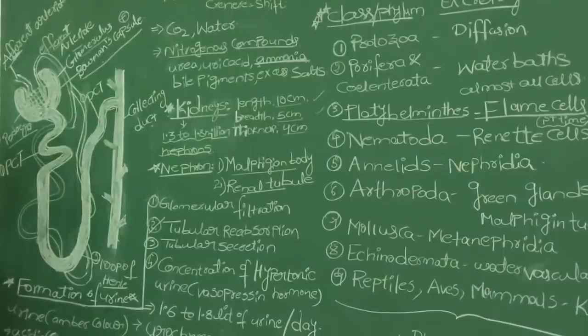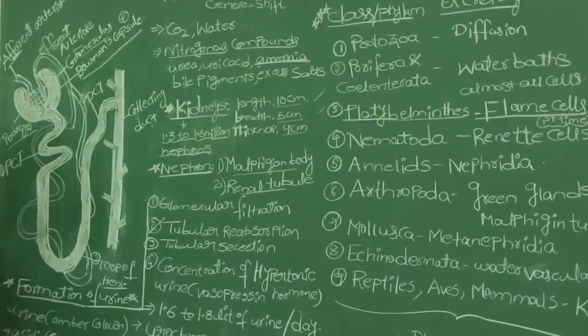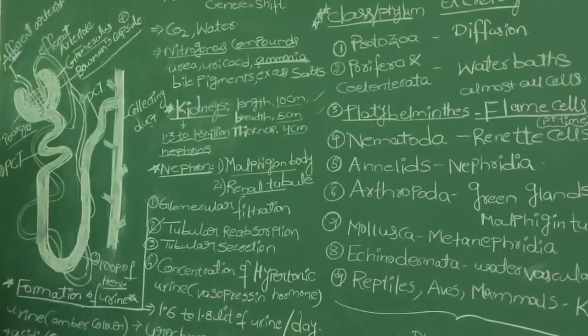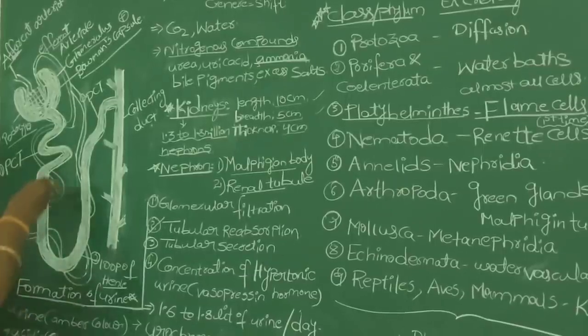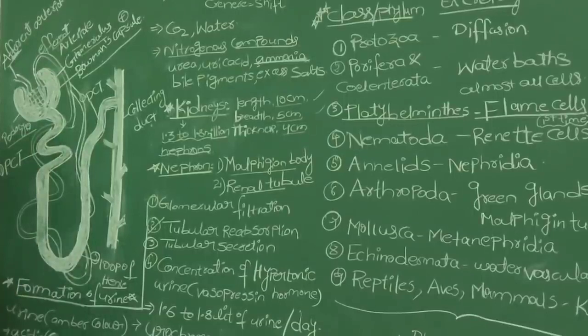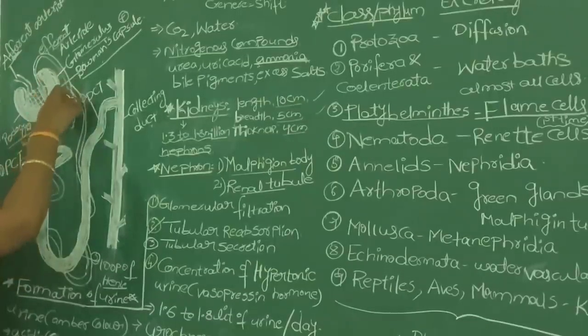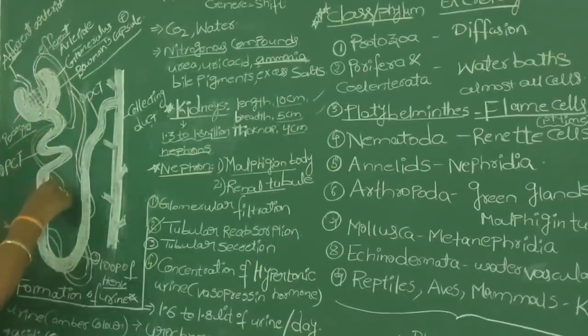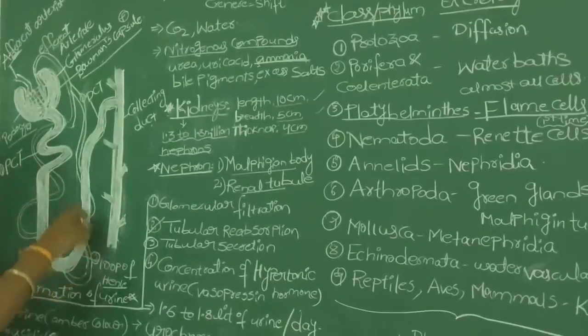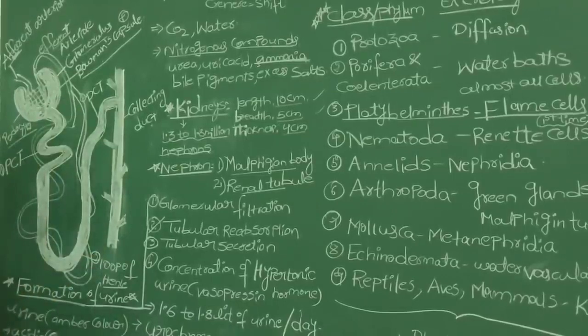In tubular reabsorption, the useful molecules like water and base molecules enter from the renal tubule into the peritubular network, which means the efferent arteriole divides again into many branches and surrounds the renal tubule part of the nephron.